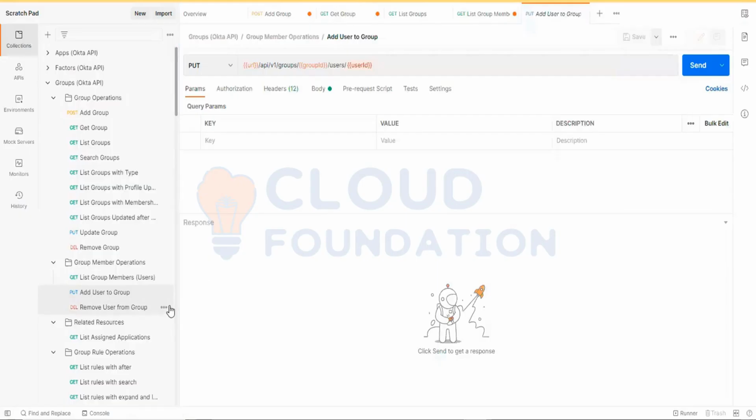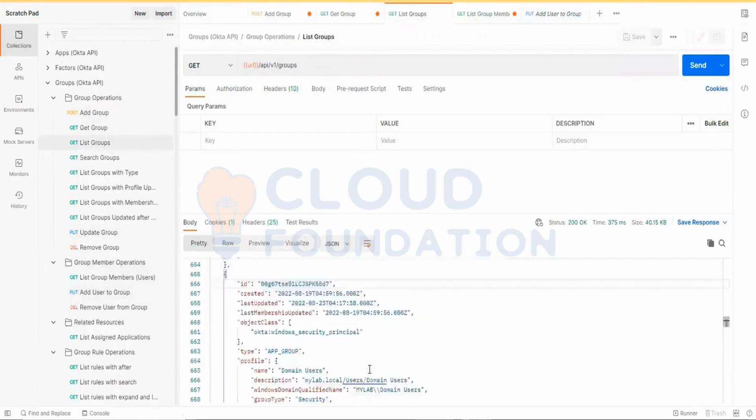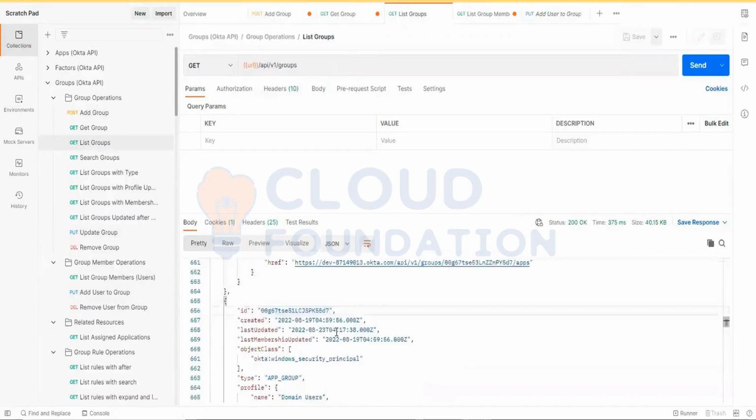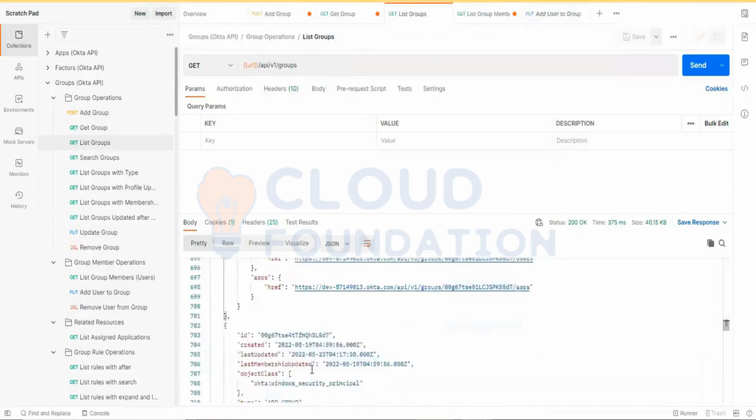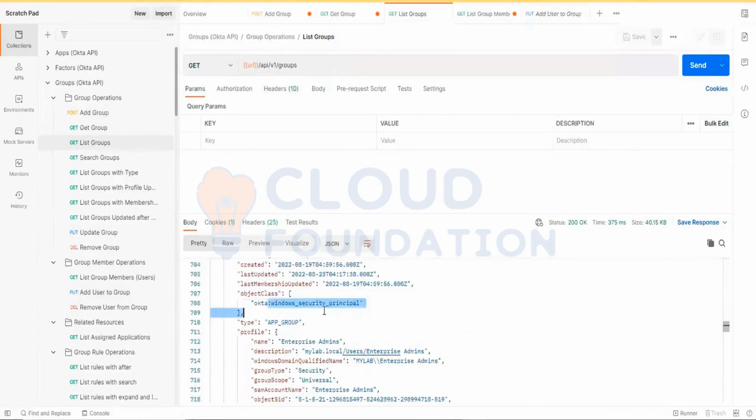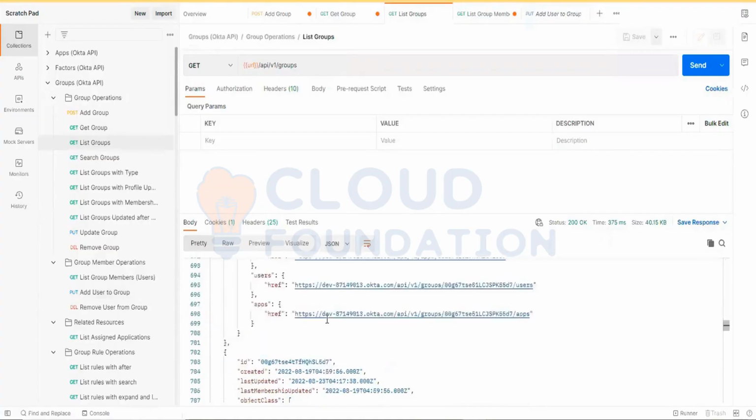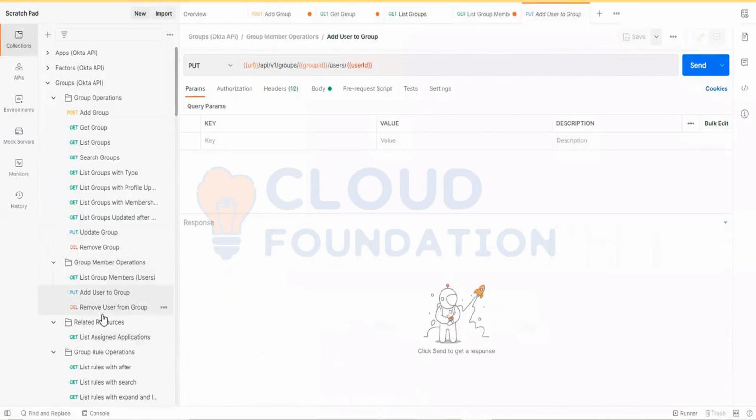Let's say you want to get the list of the groups already available. First, you need to get the list here. This group name is Okta Windows Security. I need to get this ID here and then I can go ahead and perform whatever action I want here.